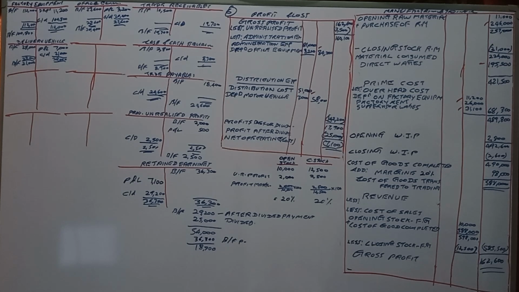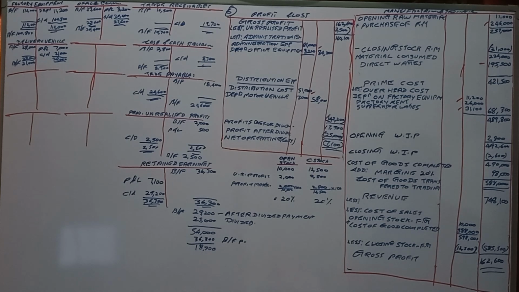If that is the case, if we had to deduct 585,500, we should know what the sales revenue was. Gross profit was 162,600. Then revenue is 748,100. Right? This is the revenue. So we have completed the sum.